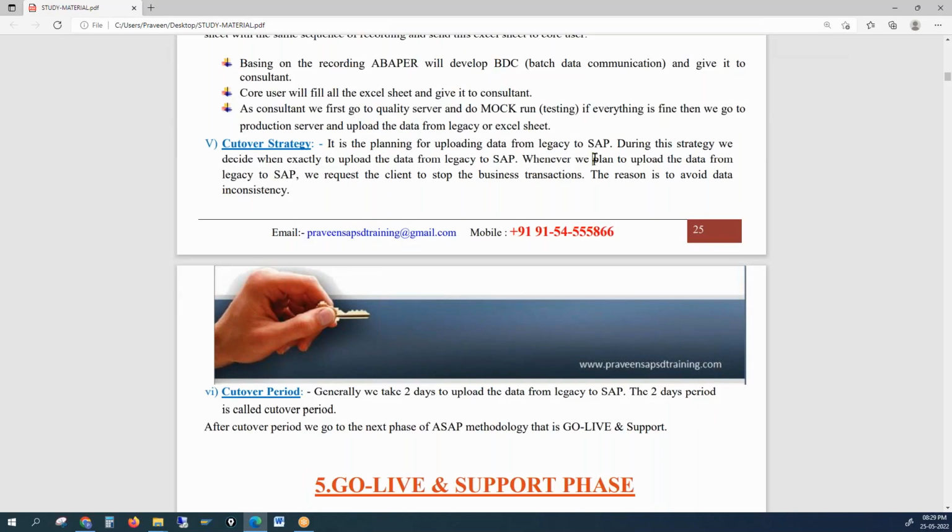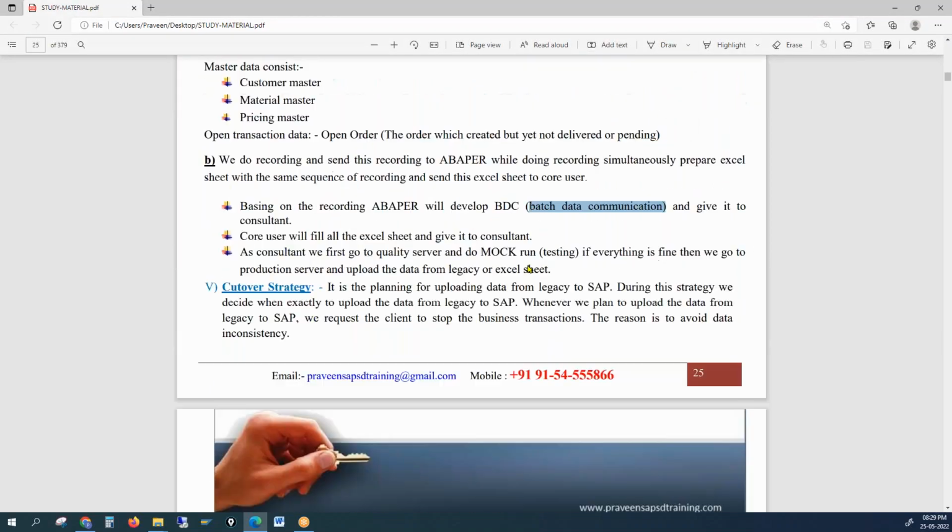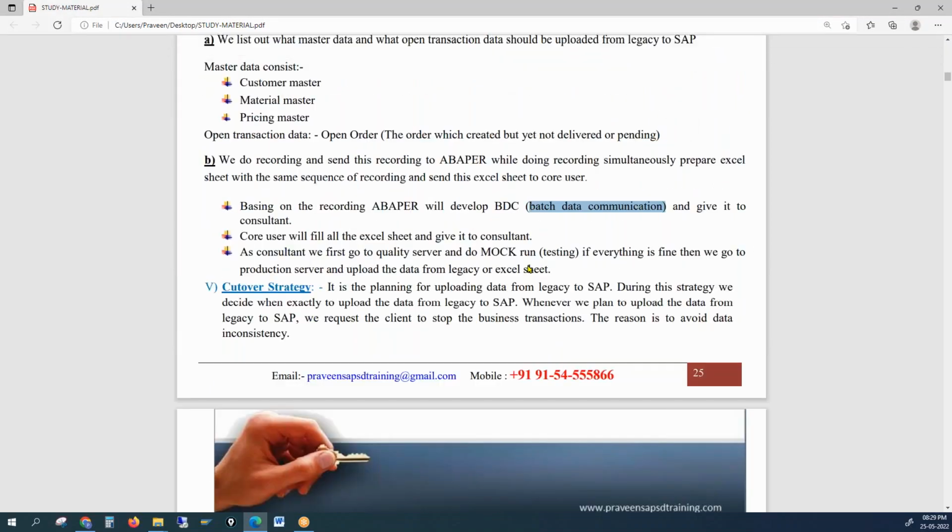BDC full form: Batch Data Communication. LSMW: Legacy System Migration Workbench. That question was asked in KPIT Pune for a 6 years consultant.